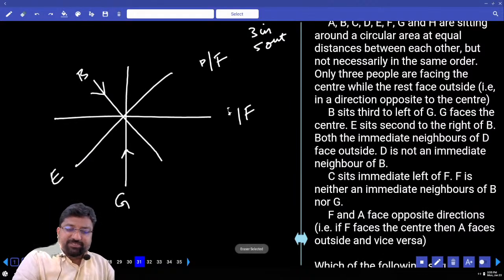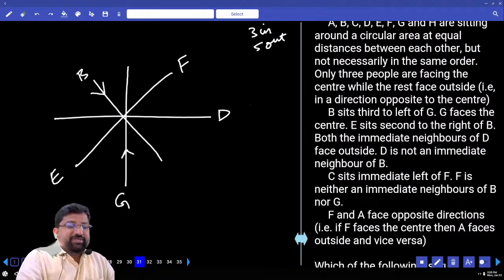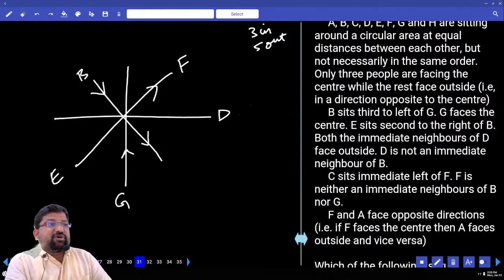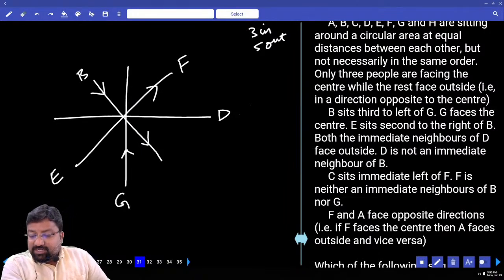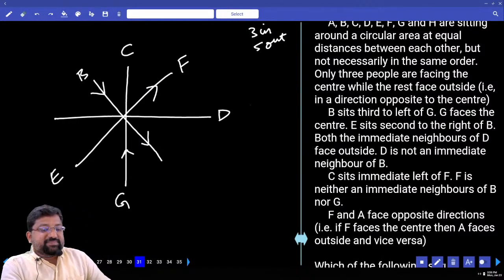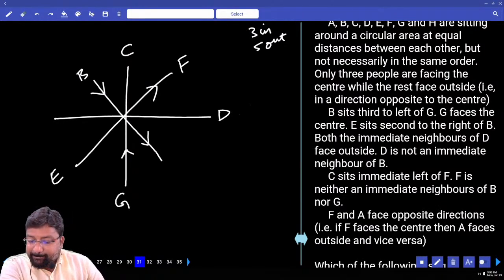The question is done. What should we do first? If I take D here, this has to be F. Immediate neighbors of D are facing outside. Immediate neighbors of D are facing what? Outside. C sits to the immediate left of F. Immediate left of F is C. That fits, right? Tell me. What's next?